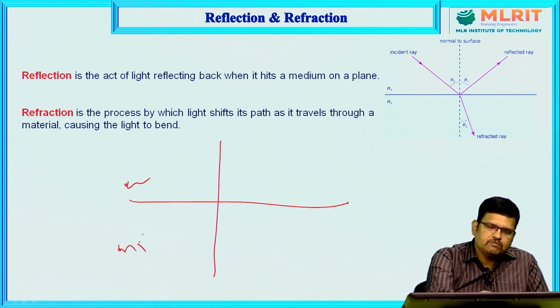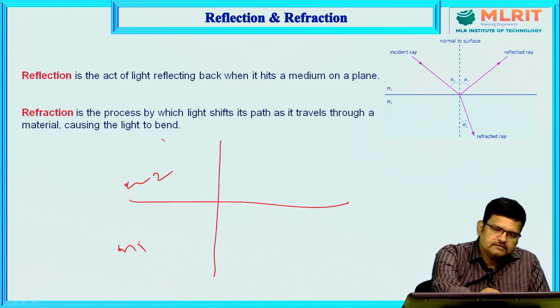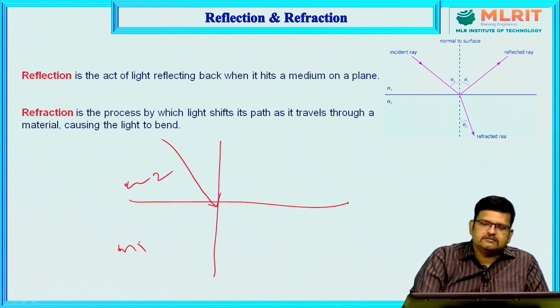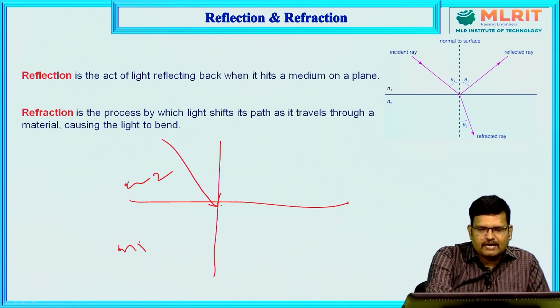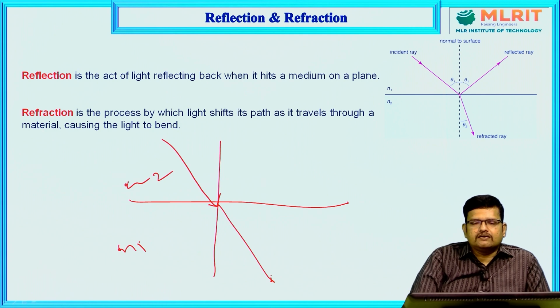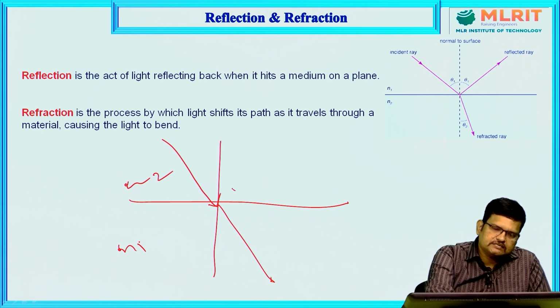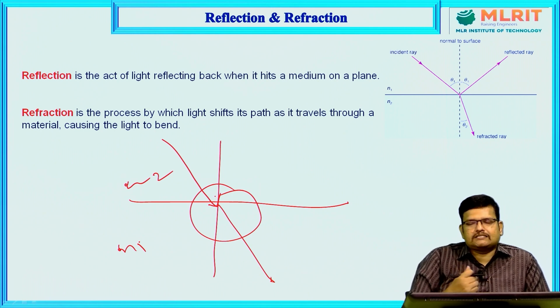I am sending a light, and it penetrates and is refracted. It is nothing but a refracted ray. The object has a property to accept the ray, and we call it refraction.